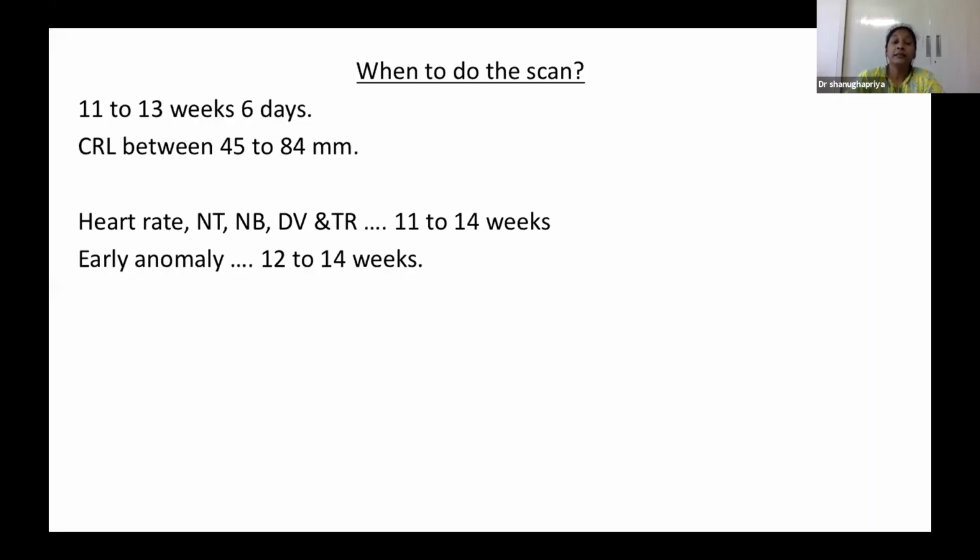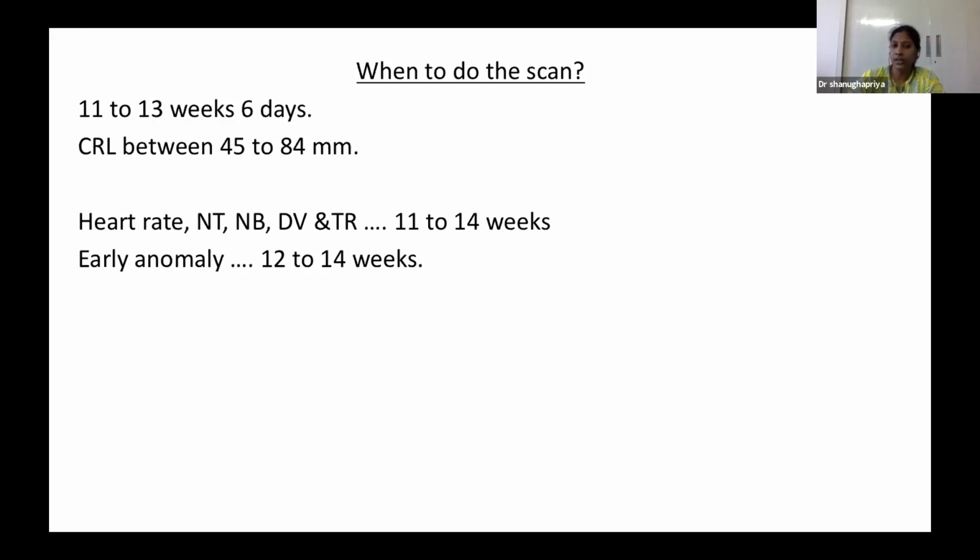But more than the weeks, the CRL is important. CRL measurement is important. The CRL should be 45 to 84 millimeters. Along with NT, we have to measure the heart rate, because in a few chromosomal conditions the heart rate is very high or very low, so we can interpret that also. Nasal bone, ductus venosus, and tricuspid regurgitation will all be evaluated along with the NT evaluation.